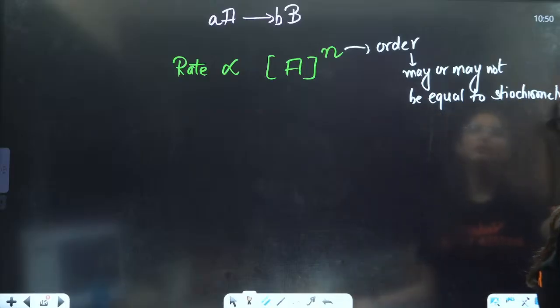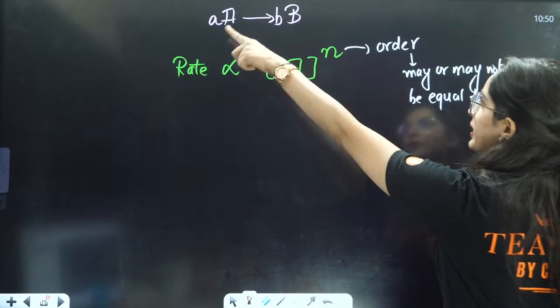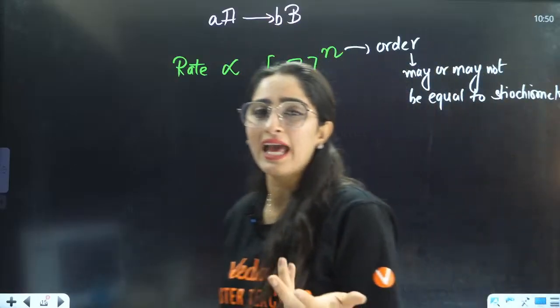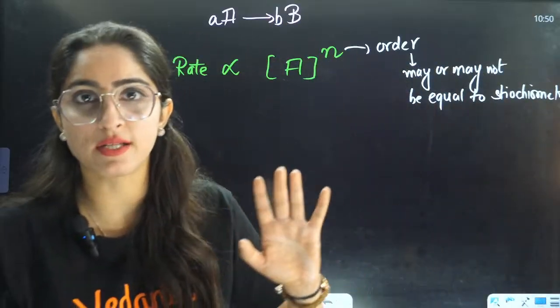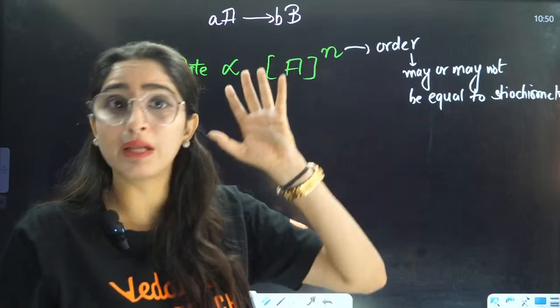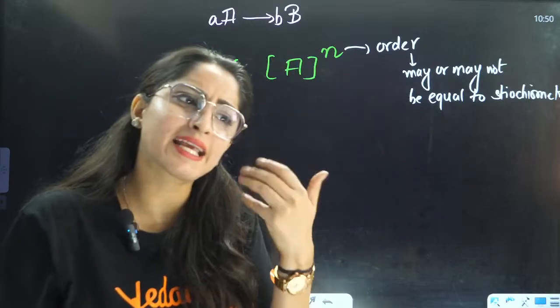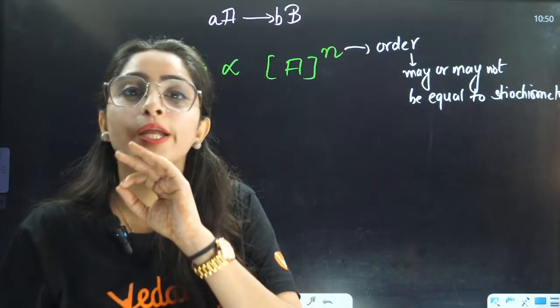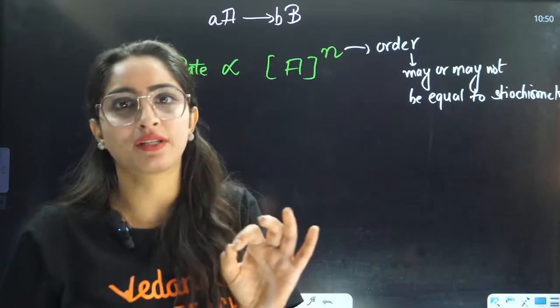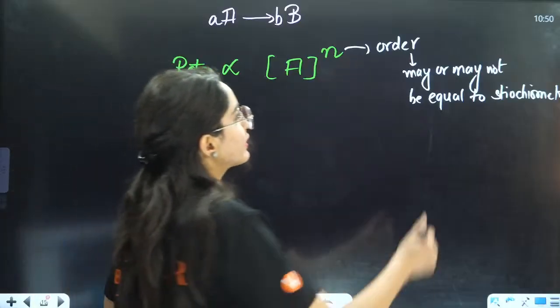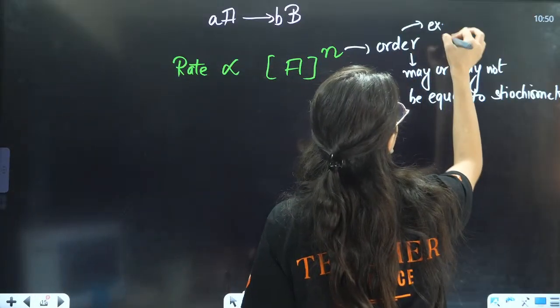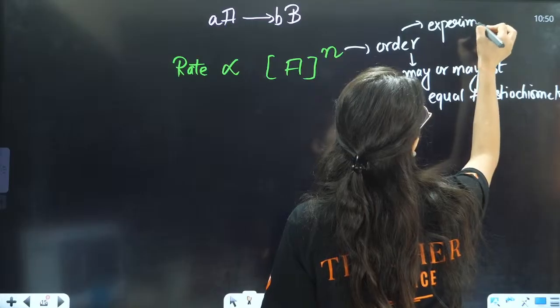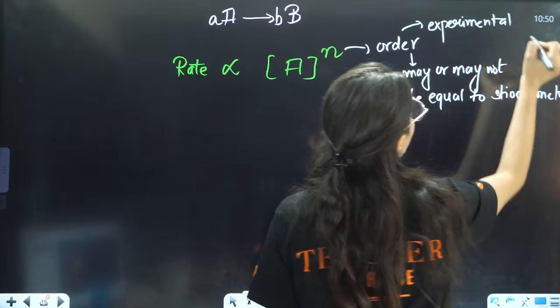This n can be equal to a, or it cannot be equal to a. That totally depends on the reaction. It is not a given that it will be equal to a. That is why we calculate this order in an experimental way.